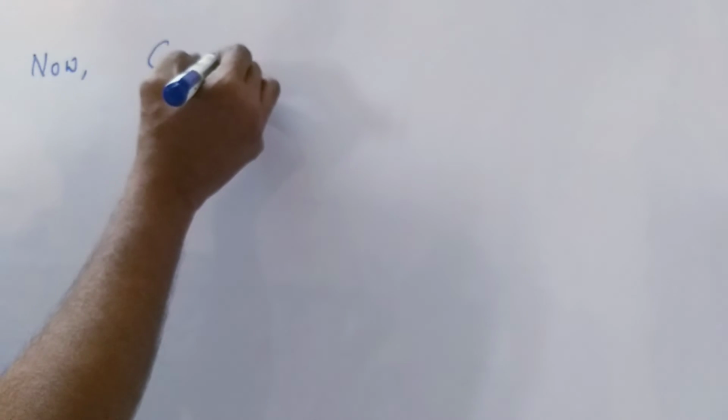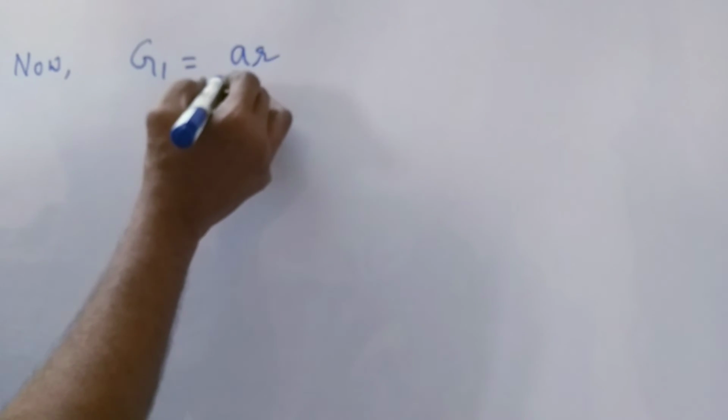Now we have to find the given geometric means in between 3 and 192. 5 geometric means. The first one is G1, second one is G2, third one is G3, fourth one is G4, fifth one is G5. Now first of all G1. G1 is equal to A into R, AR.